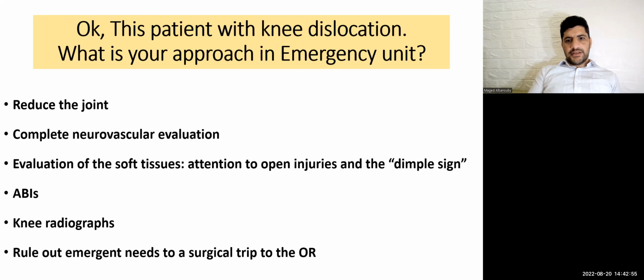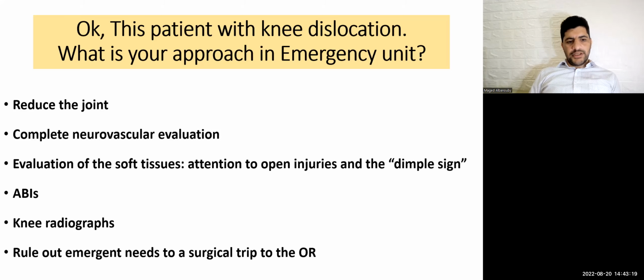This is another scenario. Okay, this patient with knee dislocation, what is your approach in the emergency zone? I will reduce the knee, do a complete neurovascular evaluation, evaluation of soft tissue, with attention to open injuries and dimple sign. I will measure the ankle brachial index.